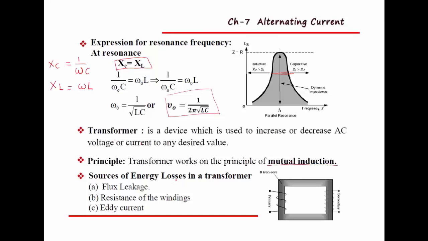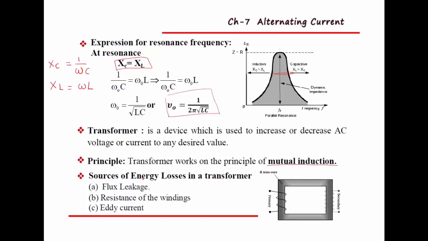Then, sources of energy loss in a transformer. Some power loss or energy loss takes place in the transformer. So that is flux leakage, resistance of the windings, and eddy current. Flux leakage: because of an air gap between the wound wires, or sometimes when the wires are not wound on each other, magnetic flux leakage takes place.